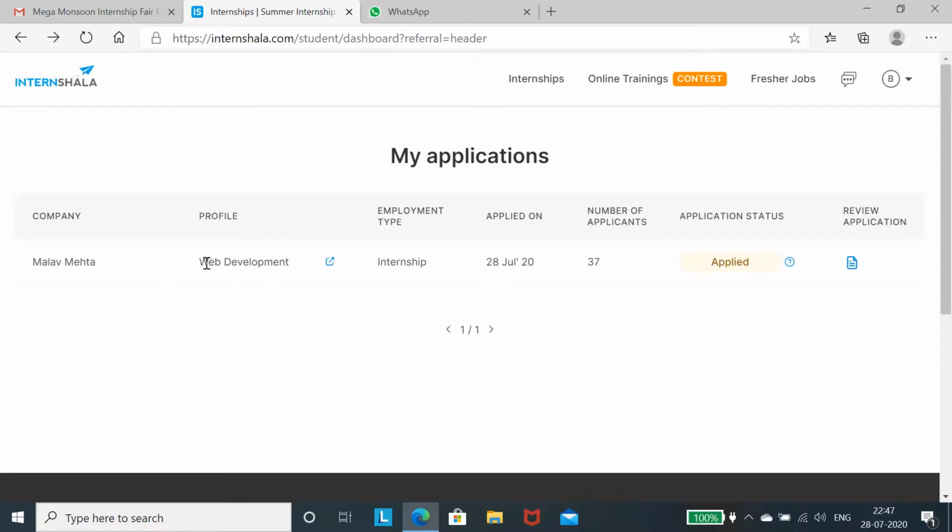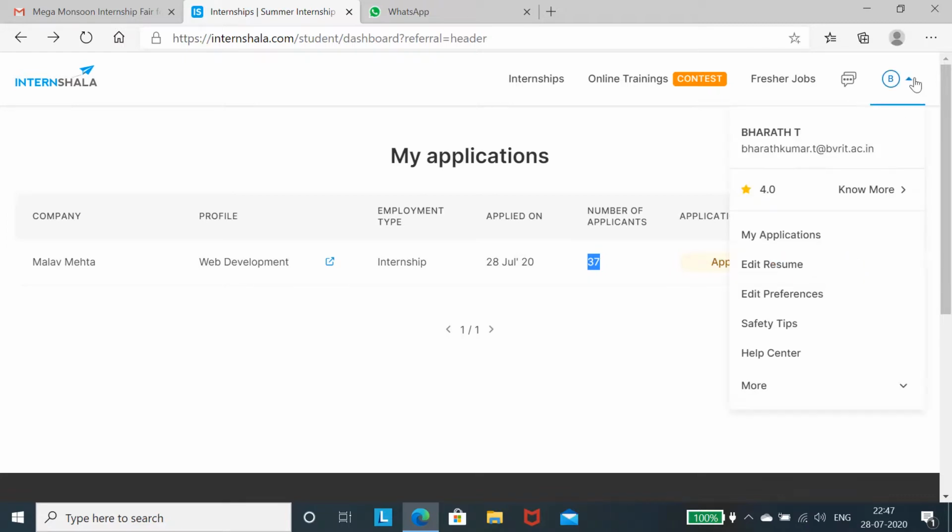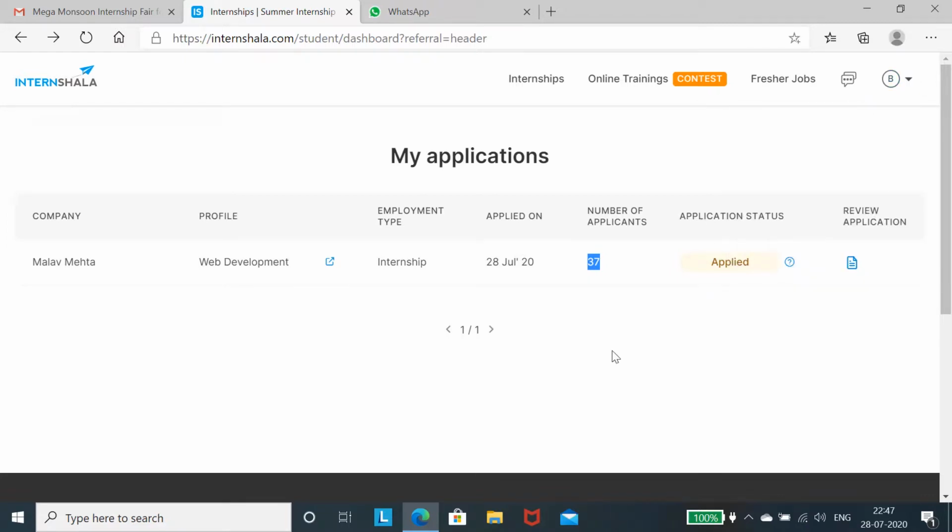You can see here web development, 37 participants already applied on 28th July. Then you will get a confirmation about whether you have to approach for the further process or not. Like that you will get information.